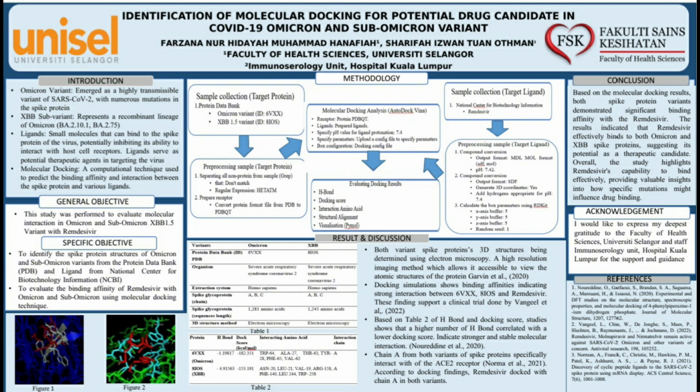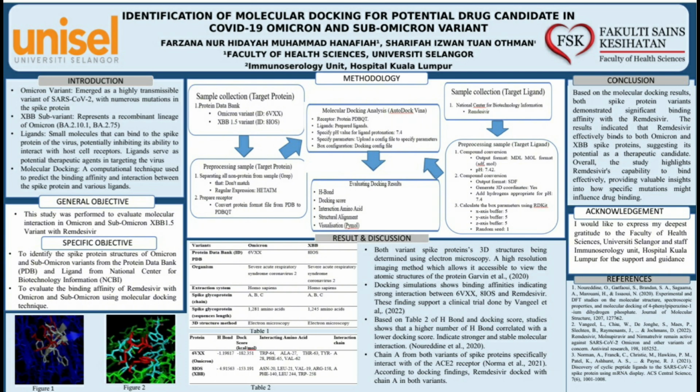In pre-processing the sample, for protein, we first utilize the grab tool to extract protein atoms. And then select lines from 6VVX.pdb, which is an Omicron protein extracted from the database, and 8ios.pdb, which is a sub-Omicron, XBB, excluding the HETATM. HETATM is basically a non-protein atom. And then for the ligand, first convert the ligand file to MDL format using the compound conversion tool and set pH to 7.4.